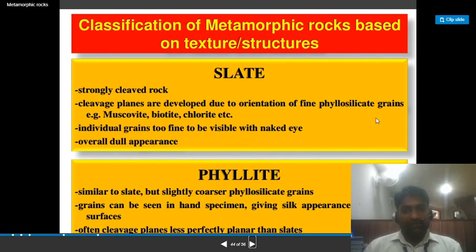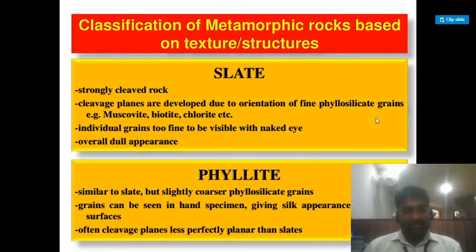Classification of the metamorphic rocks based on the texture and structure. Slate. First, I will discuss slate. Strongly cleaved rock. Cleavage planes are developed due to the orientation of the fine phyllosilicate grains. Example: muscovite, biotite, and chlorite, etc. Individual grains are too fine to be visible with the naked eye.